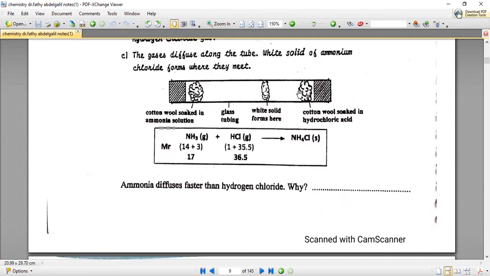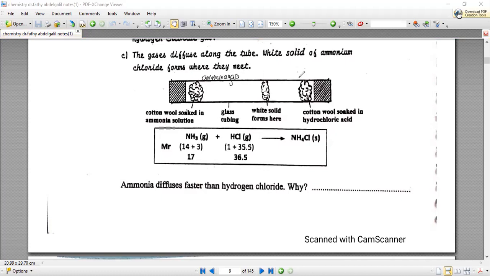And from the other side, they also got cotton wool, and this cotton wool was soaked in a solution named hydrochloric acid. The intention of this experiment is to make the ammonia solution evaporate and change into ammonia gas by evaporation. So we will have ammonia gas here.